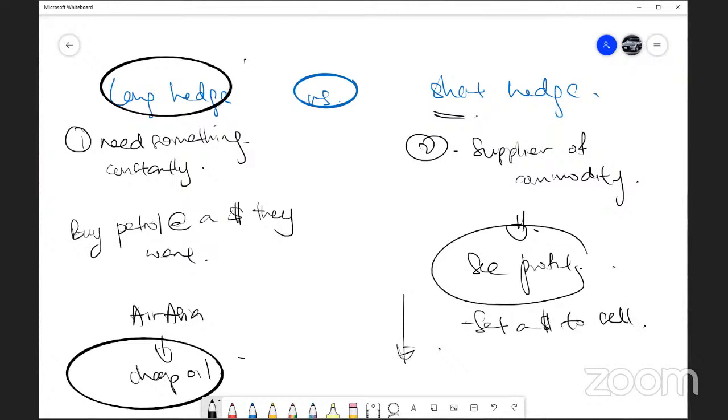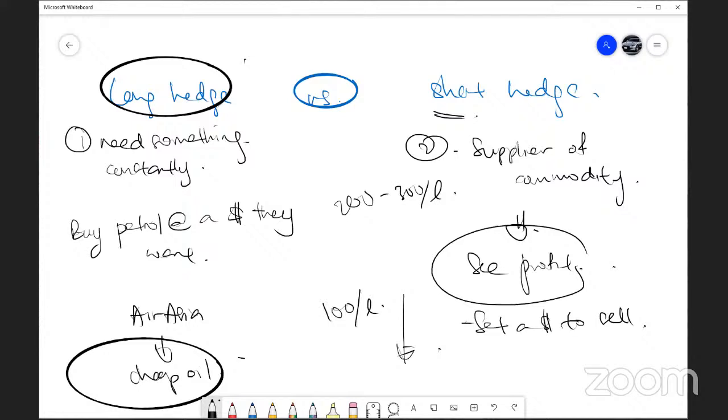So for example, say it drops to $100 per liter. The regular price is around 200 to 300 per liter. So if you are a supplier of oil now, you're scared that it will drop to 100 per liter. Current price is around 200 to 300. So what you're going to do, you go into a short hedge to sell in 3 months later. Assuming you're scared 3 months later it becomes $100 per liter, you lose money.